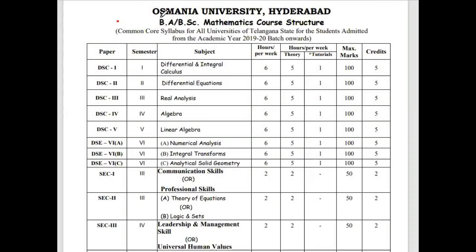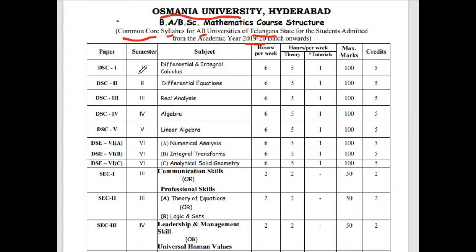So this is the Osmania University syllabus, Hyderabad. This is not only for Osmania University. This is the common core syllabus for all universities of Telangana. Okay, not for Andhra Pradesh. This is the common core syllabus for all universities of Telangana, for the students admitted from the 2019 to 2020 batch onwards. Those who joined from 2019 to 20 will have to study this syllabus.